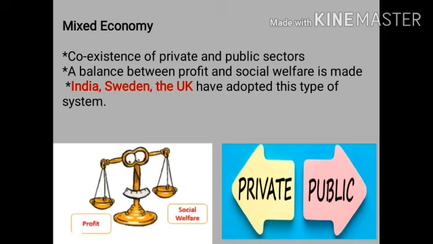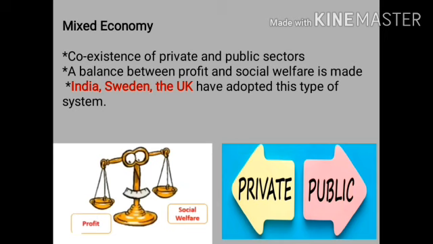The last one is the mixed economy. Coexistence of private and public sectors. A balance between profit and social welfare is made. So the characteristic of this mixed economy is that we have both sectors working together here, the private as well as the public sector. This is called the mixed economy. For example, in India, we have public sector companies like BSNL, MTNL. These are companies which work in the public sector.